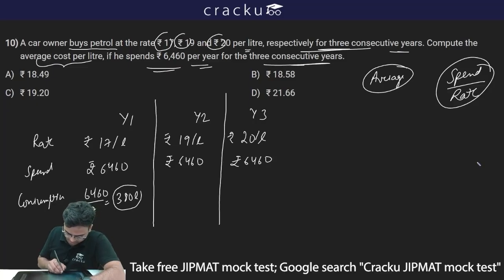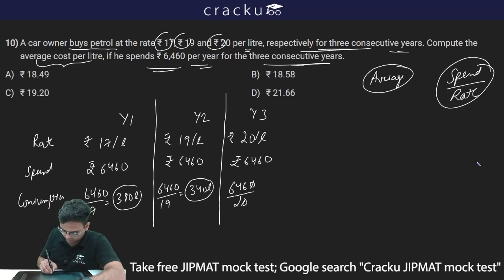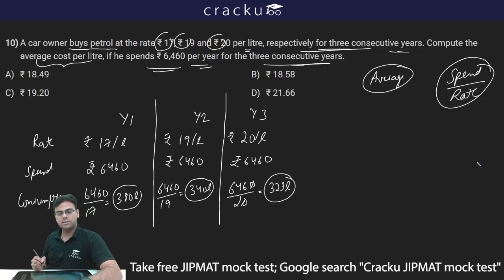Then for the second year, we have 6460 divided by 19, which is equal to 340. So 340 liters in the second year, and 6460 divided by 20. So this can cancel, and this will be 323. So 323 liters in the third year. Now we have to find out the average cost per liter.